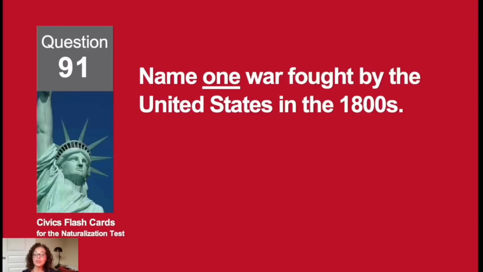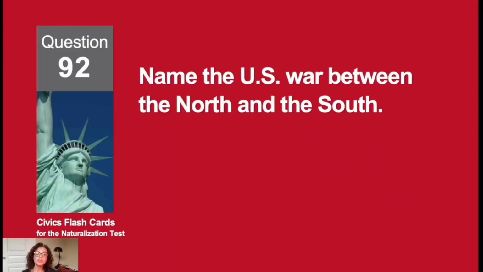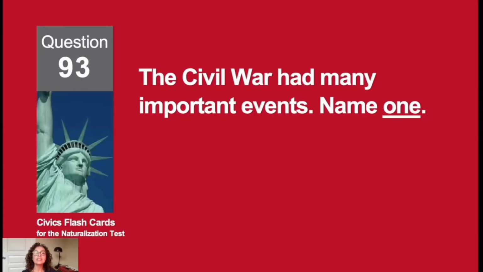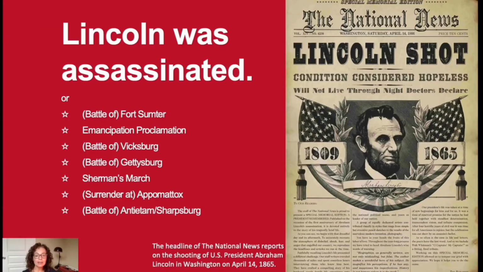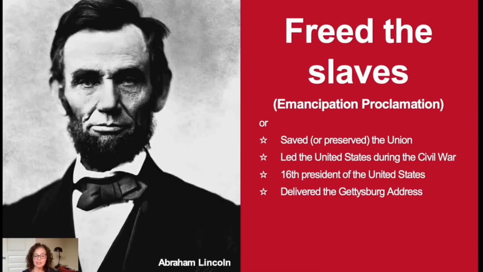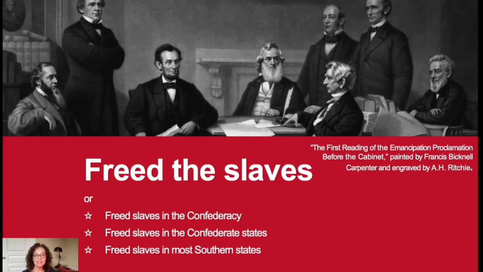Name 1 war fought by the United States in the 1800s. The Civil War. Name the U.S. war between the North and the South. The Civil War. The Civil War had many important events. Name 1. Lincoln was assassinated. Abraham Lincoln is famous for many things. Name 1. Freed the slaves. What did the Emancipation Proclamation do? Freed the slaves.